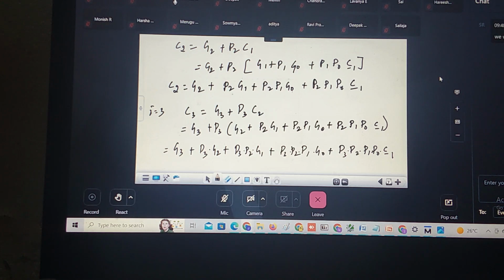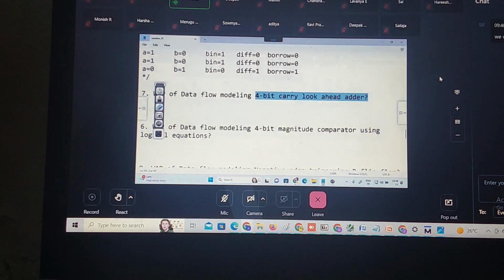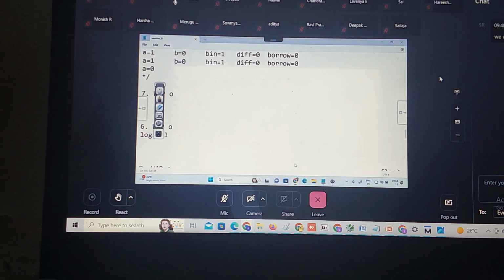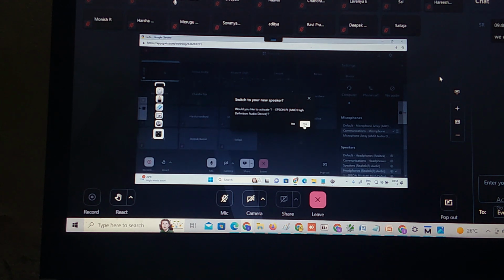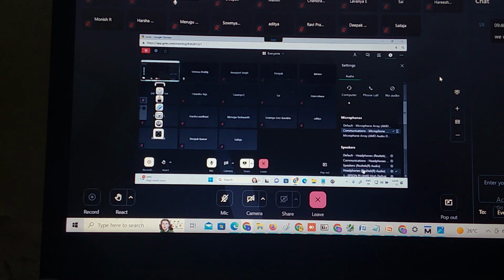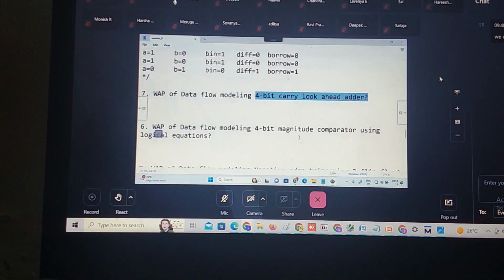Write it using data flow modeling techniques. Do you understand what I said? Now can you write, students, can you write a program for this? A 4-bit carry look ahead adder.